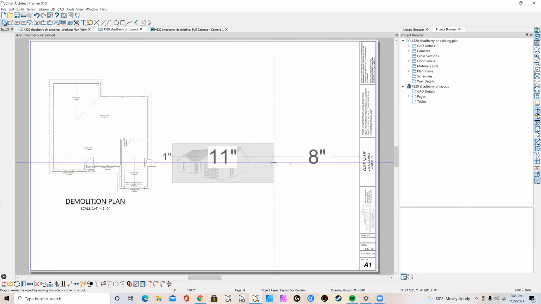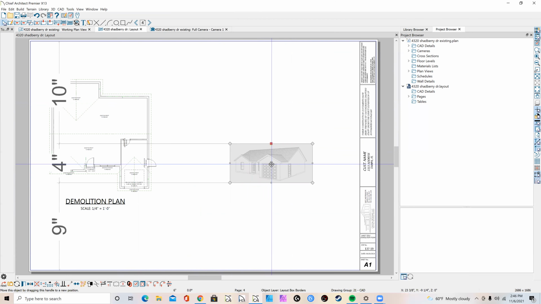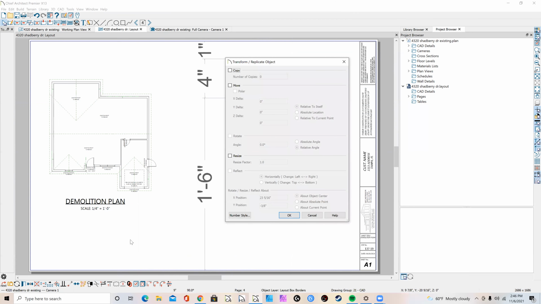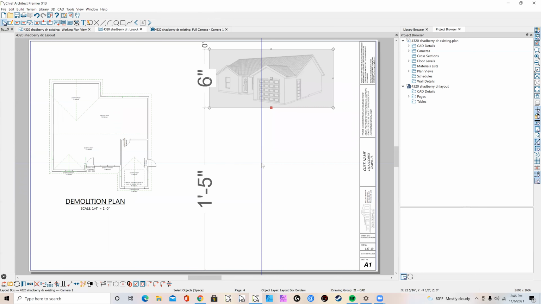We make that bigger by clicking here, Transform Replicate Object, and you can resize. I'm going to try 1.5. That's better.